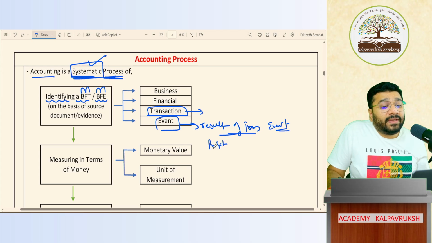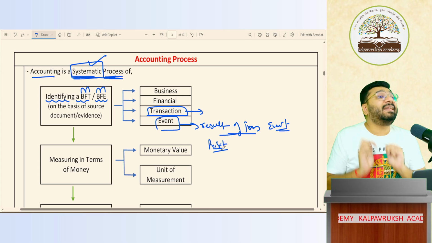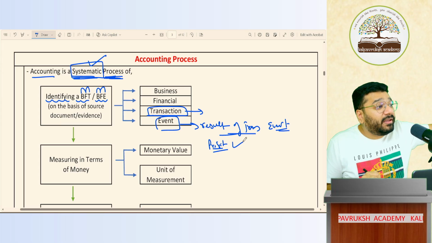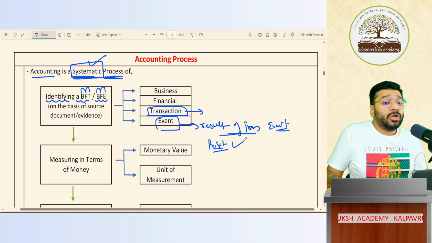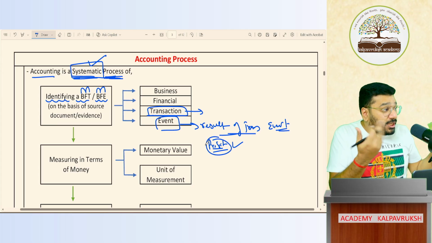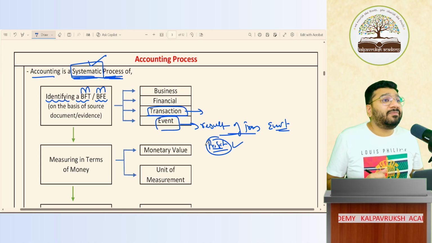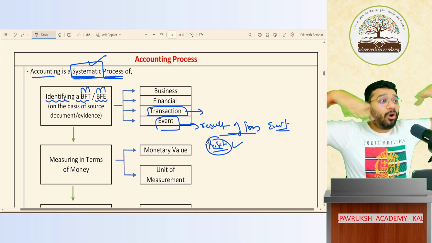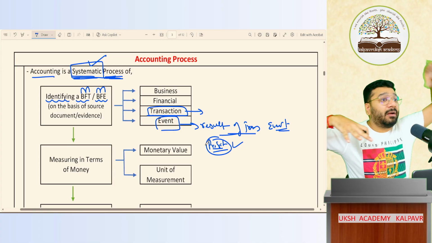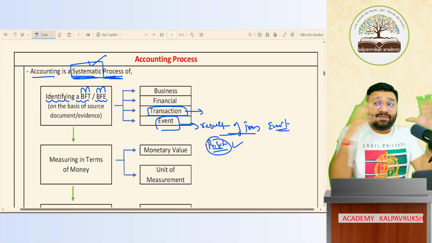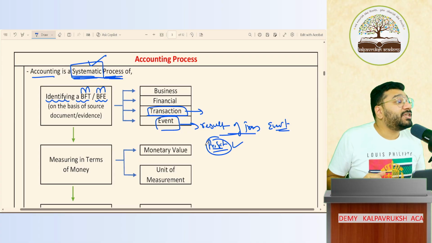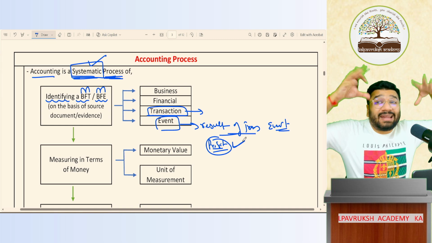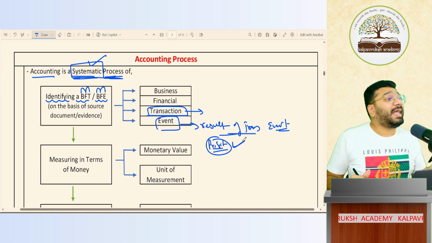Sir, the profit that we calculate in the business, for that you have to pass a journal entry. For that, you have to identify whether that profit is a transaction or an event. So profit, is it something that you can exchange between somebody? Can you transfer and get it? No. Whatever transactions happen in the business, if I combine all the transactions together, if I combine income together, if I combine expenses together, if I set off these together, I get an event, which is net profit. So profit is a result of the transactions that you record. So this event has to be captured.